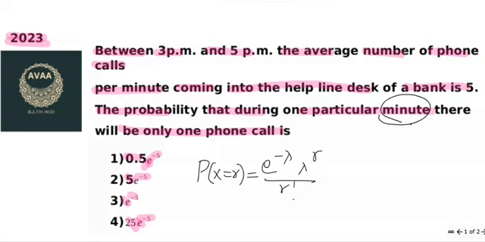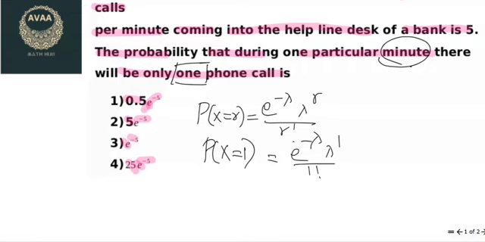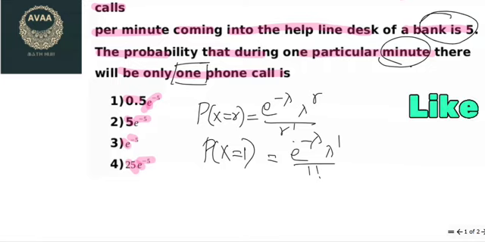So that only we are going to substitute now. For one phone call they want only one. They are fixing that as 1. So probability of x equals 1 is e power minus lambda, lambda power 1 over 1 factorial. And now the lambda value also they have mentioned in the question, that is actually 5. The average number per minute is actually 5.